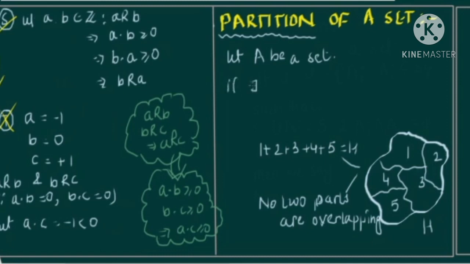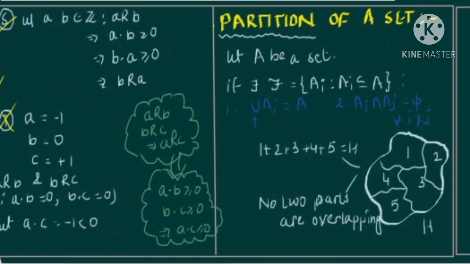If there exists a family F of A_i's such that the A_i's are subsets of A, and this family has two qualities: first, the union of the A_i's over i is equal to the set A itself, and second, A_i intersection A_j is empty for all i not equal to j. I hope this ink is visible.